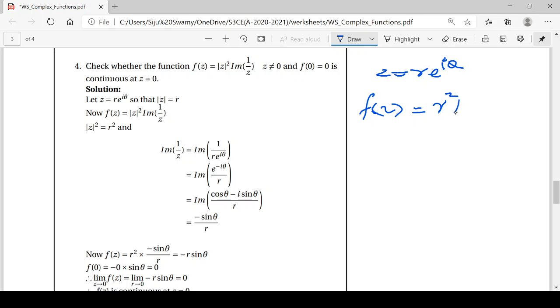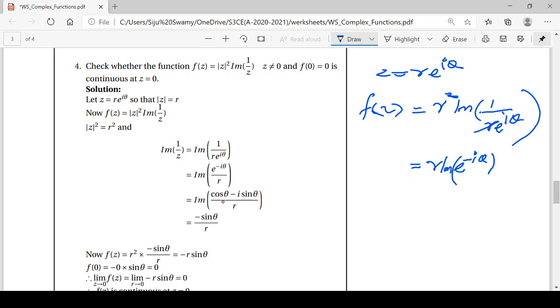Imaginary part of 1 by z. 1 by z is 1 by r e raised to i theta. This r is a real number, it does not contain any i. So this r can be taken outside. So r and this square term will cancel. So r into 1 by e raised to i theta, which is e raised to minus i theta.